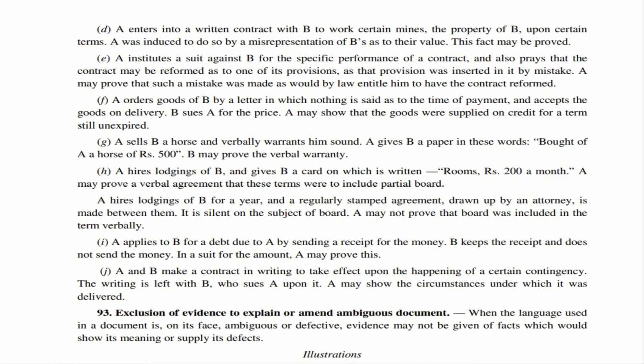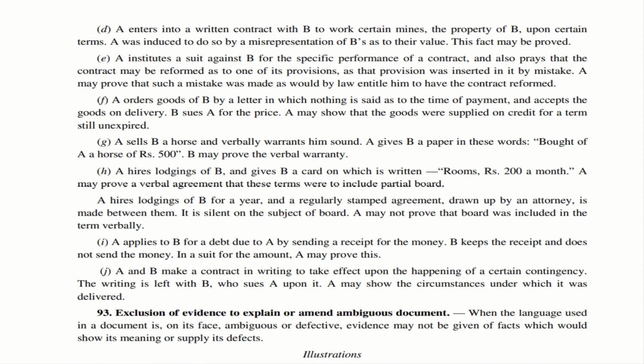Illustration G. A sells B a horse and he verbally says that the horse is sound, it is in good condition. And A gives B a paper which contains these words, bought of A horse for rupees 500. So now this B may prove the verbal warranty. Imagine that the horse is not sound or not well. In that case, B may go to the court and prove whatever was assured to him verbally, that the horse is not sound.